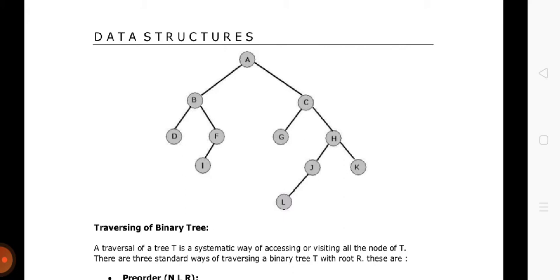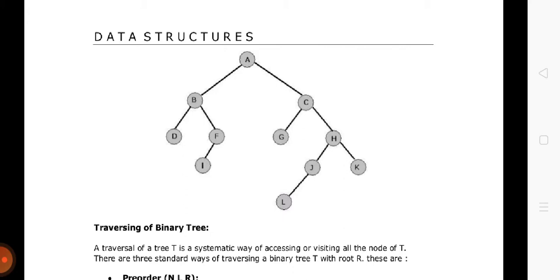Now this D was actually left of B, which has been processed before when we were coming to the node D. Okay, so D was left of B. So pre-order traversal says that when you traverse the left, then you will come to the right. Now what is the right of B? Right of B is actually F.